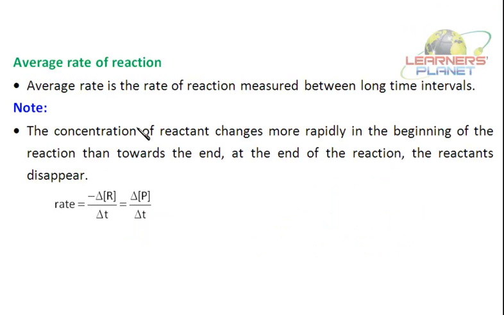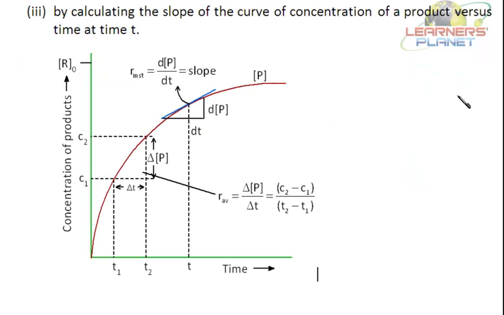The average rate of reaction, we have discussed this. What is it? Average rate is the rate of reaction measured between long time intervals, as you can see in the plots. See, this is the average rate of reaction, that is the change in concentration of products between the two time intervals. This is the average rate. At any instant of time, it is the instantaneous rate.